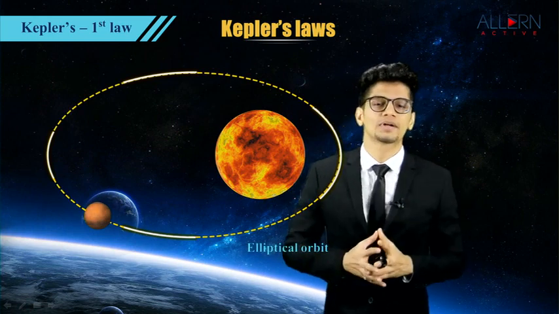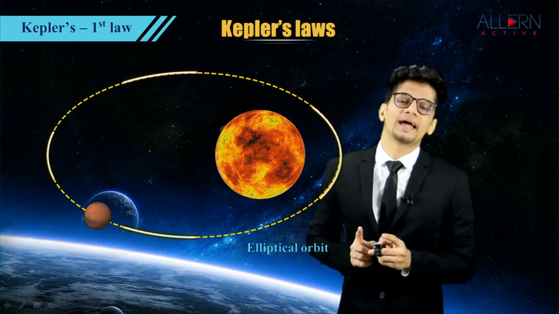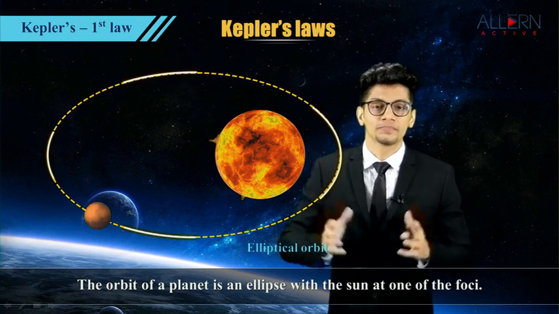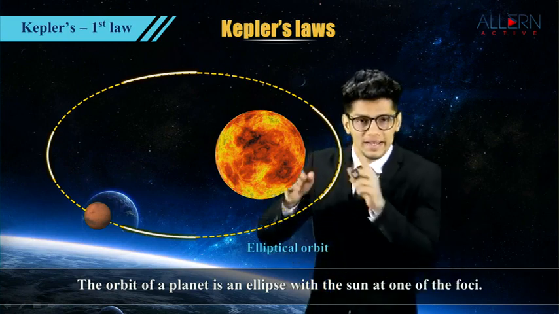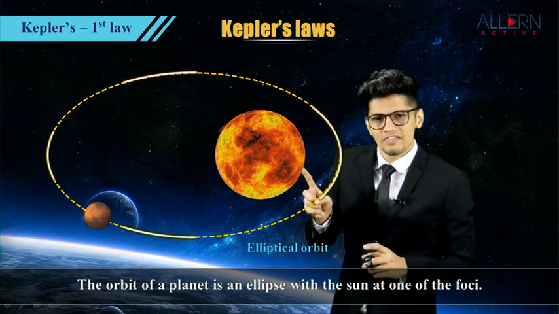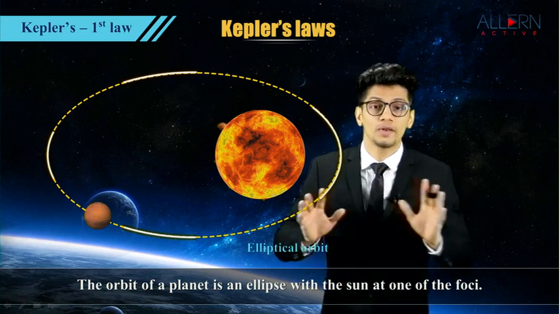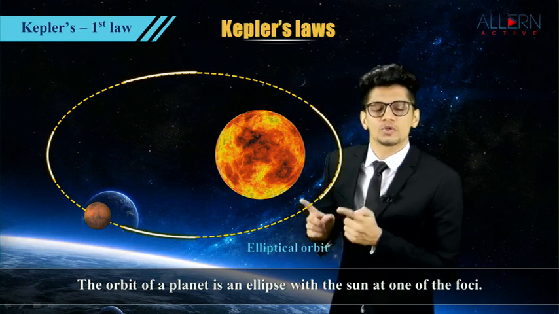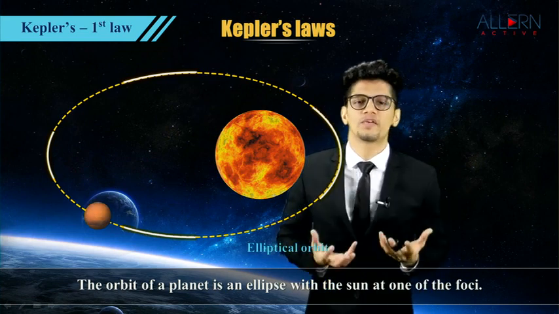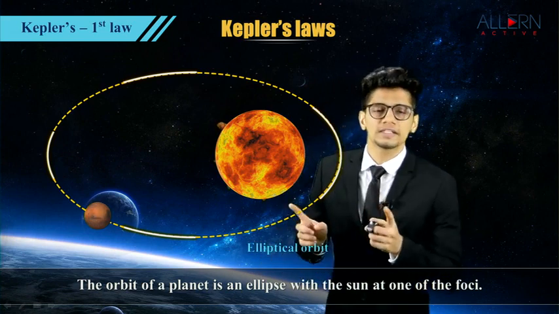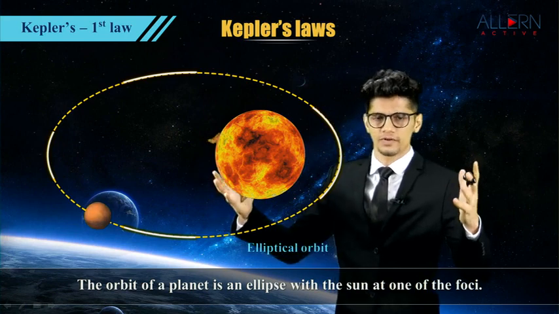That is where he came to a conclusion that the orbit of a planet is an ellipse with the sun at one of the foci. A circle has one center, but an ellipse has two centers, or we can say two foci. So the sun will be at any one of the foci. It will not change its position. It will always remain at any one of the foci. So this is the first law, that is, the orbit of a planet is an ellipse with the sun at one of the foci.